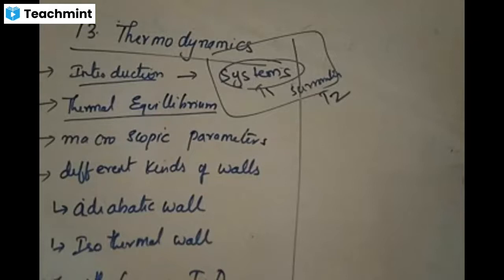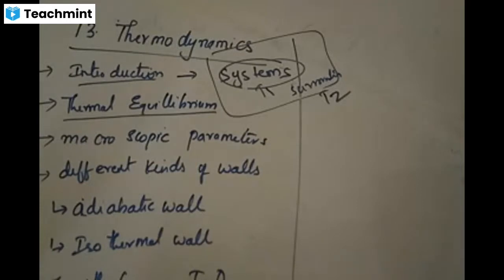Thermal equilibrium is that point at which systems cannot interact with the surroundings. If both are systems, then the systems cannot interact with each other. Thermal equilibrium is that condition in which a system is no longer in interaction with the surroundings, or vice versa. A system can interact with the surroundings only up to a certain limit, and that interaction stops at that condition, where there is no more interaction between system and surroundings. That point is called thermal equilibrium.